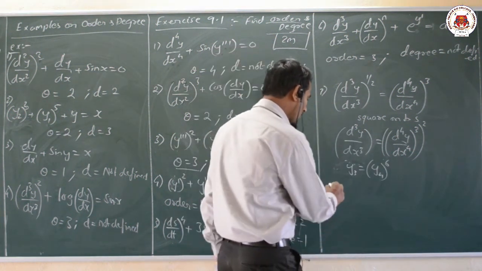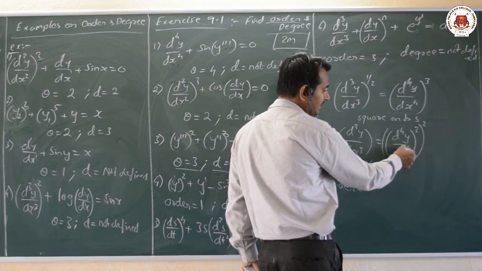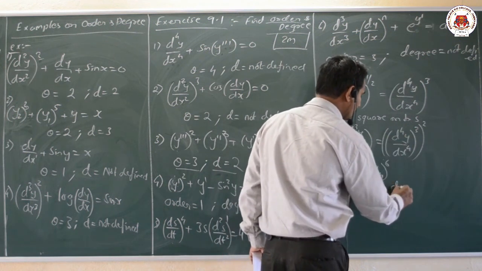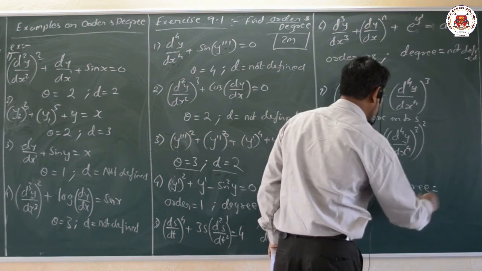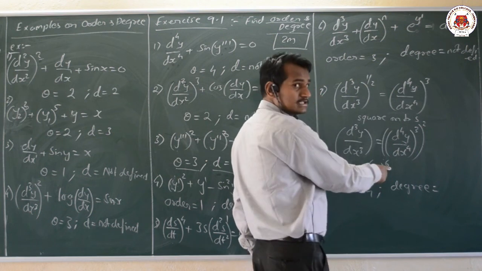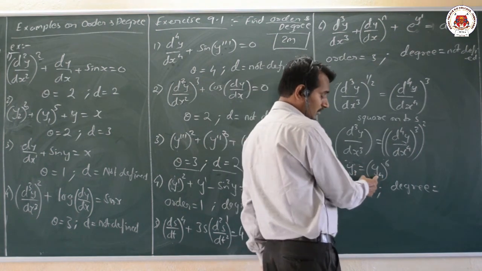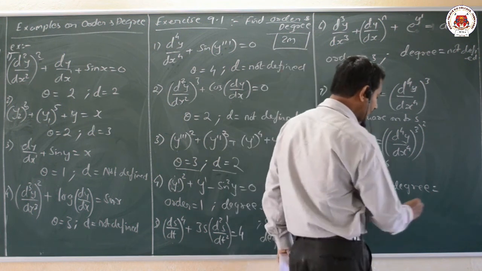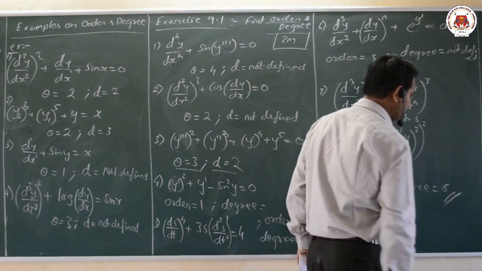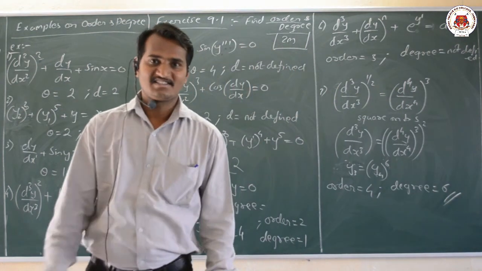The order is 4, from d raised to 4 y by dx raised to 4. Whereas the degree is the exponent power of the highest derivative. The exponent of the highest derivative y4 is 6, and that is our required result. Very, very simple and easy.